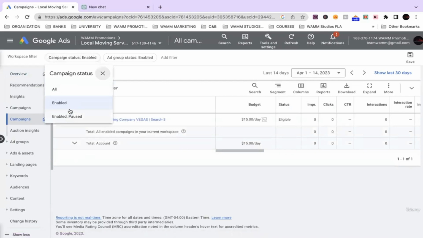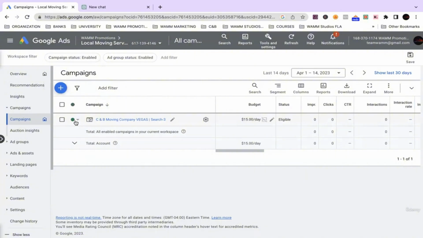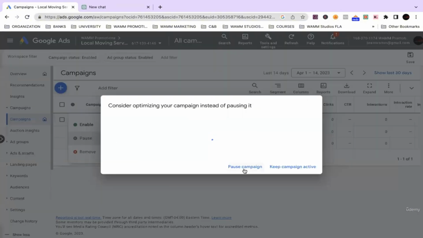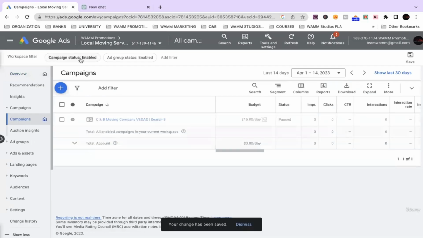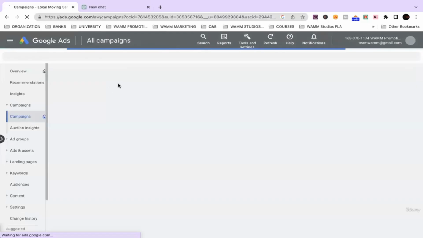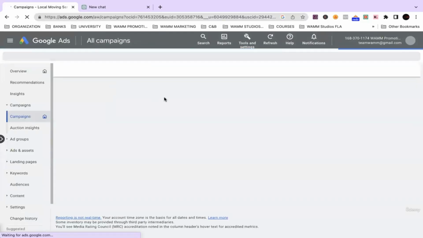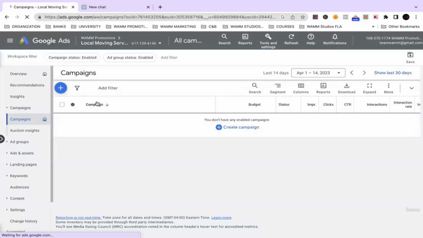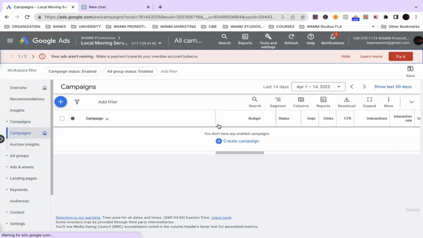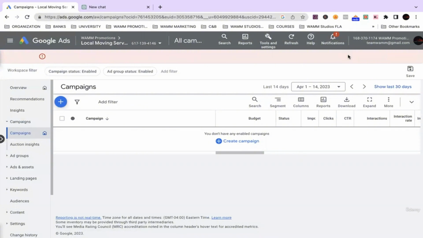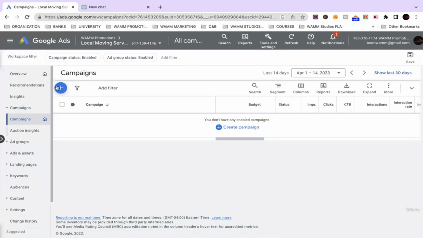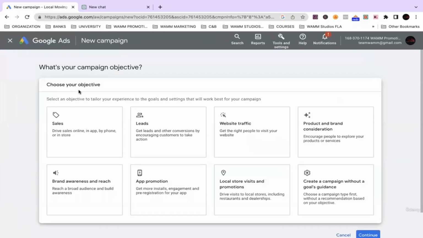I want you guys to see a fresh campaign, so we'll refresh this. This is what your account will look like when there are no campaigns. So we're going to hit the plus button, and after you hit the plus button, you're going to hit new campaign. All right, here we are.